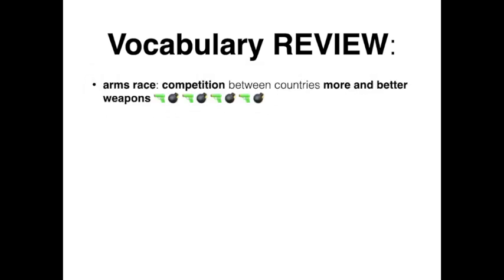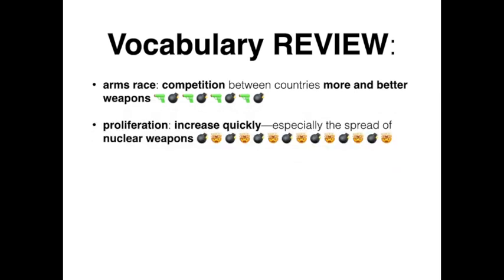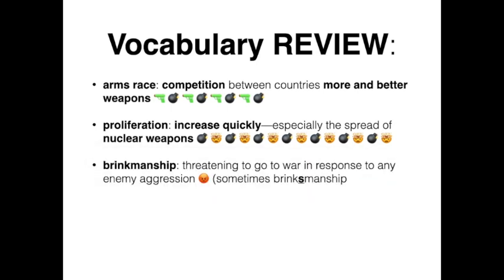An arms race, which is the first race that took place during the Cold War, competition between countries, in this case the Soviet Union and the United States, for more and better weapons. As they were doing this, the weapons proliferated. Proliferation: increased quickly, especially the spread of nuclear weapons. Brinkmanship: as they built up all these weapons, these countries were threatening to go to war in response to any aggression perceived on their part.